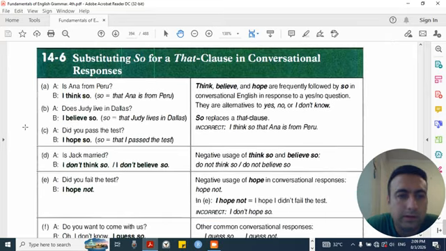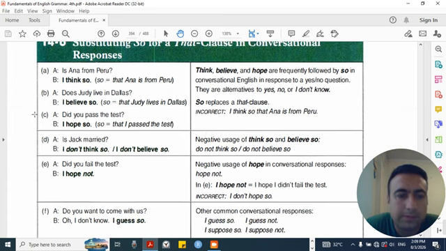14.6. Substituting so for a that clause in conversational responses. A. Is Anna from Peru? B. I think so. So replaces that Anna is from Peru. B. A. Does Judy live in Dallas? B. I believe so. So replaces that Judy lives in Dallas. C. A. Did you pass the test? B. I hope so. So replaces that I passed the test.